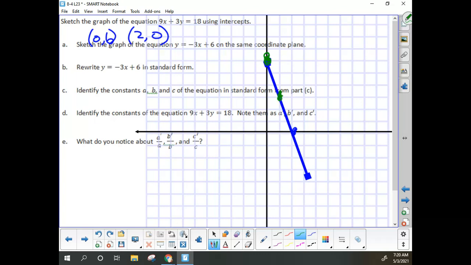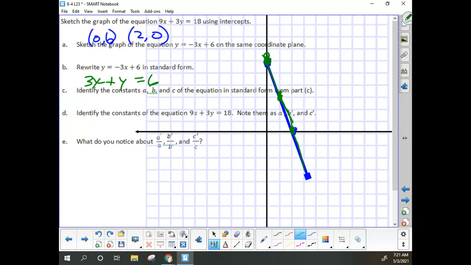Oh my gosh, what do we get going here? If I could draw it more accurately, it appears to be the same line. So let's rewrite this in standard form. Let's add 3x to both sides, and I get 3x plus y equals 6.